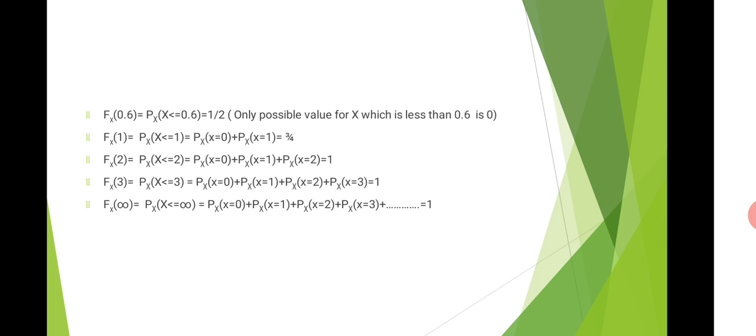Now F_X of 2. So the probability that X takes a value less than or equal to 2. So in this case all three values will be included, so the probability will turn out to be 1. And for all the values greater than 2, the value of the function at that point will remain 1, because the function is a non-decreasing function and the maximum value of the function can only go up to 1.